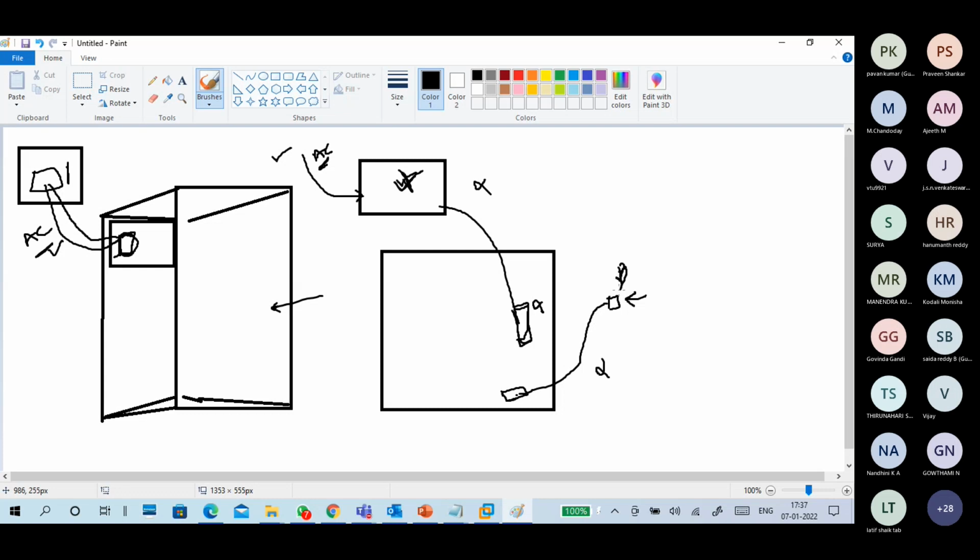Okay, either this power button issue, or it can be a connection issue here, or it can be an SMPS issue. So these many issues are there. Again, how to solve this problem? Outside power supply solved, no problem.